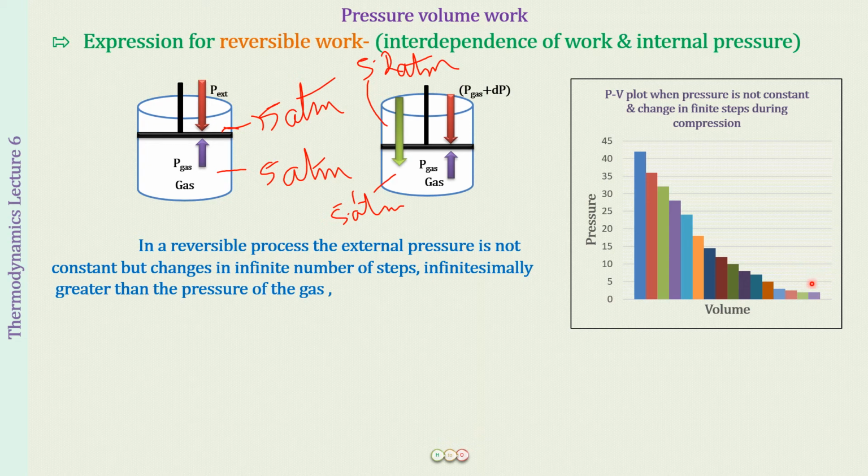So if you start the process over here with a very low pressure and a large volume of the gas, so the volume is increasing this side, right? So we have a large volume of the gas and a very small amount of pressure.